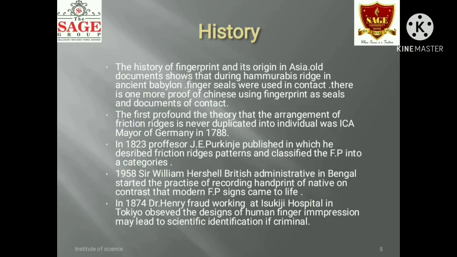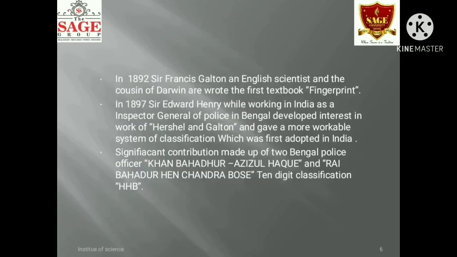In 1874, Dr. Henry Faulds, working at Tsukiji Hospital in Tokyo, observed that the design of human finger impressions may lead to scientific identification of criminals. In 1892, Sir Francis Galton, an English scientist and cousin of Darwin, wrote the first textbook, Fingerprints, in which he scientifically established that no two fingerprints are alike and described a system for classification of fingerprints.